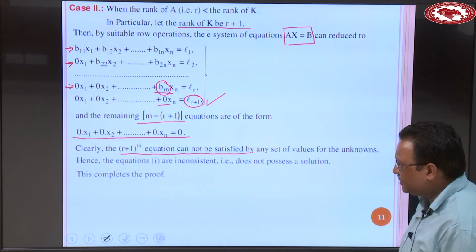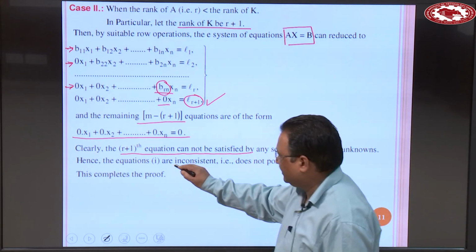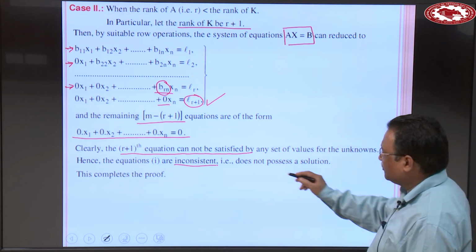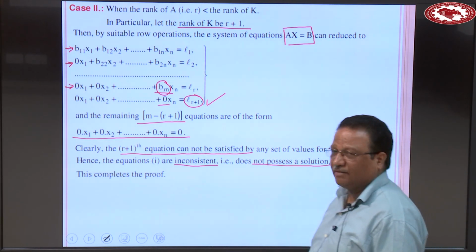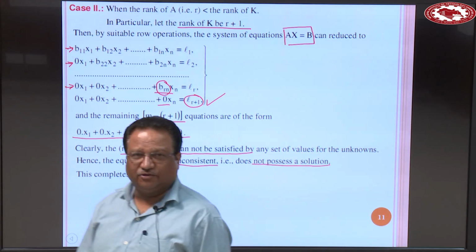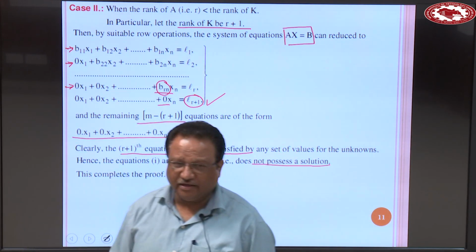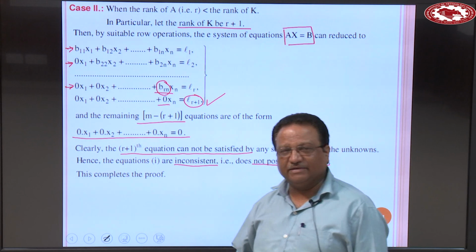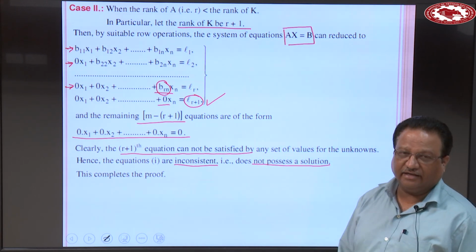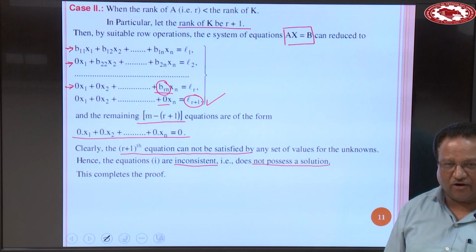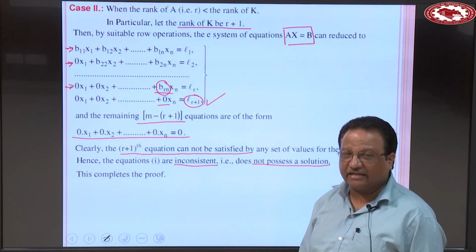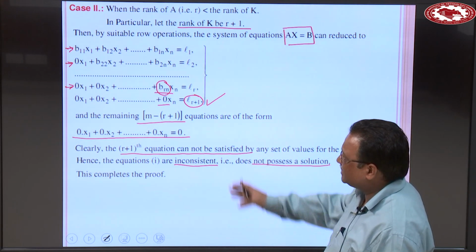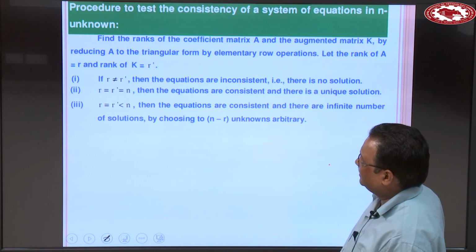Okay. So the equations are inconsistent, that is, they do not possess a solution. This completes the proof of this theorem of consistency. So when rank of A is equal to rank of K, this means the system is said to be consistent. Clear? And when rank of A is not equal to rank of K, then the system is said to be inconsistent. So let us explain this whole process in compact form.